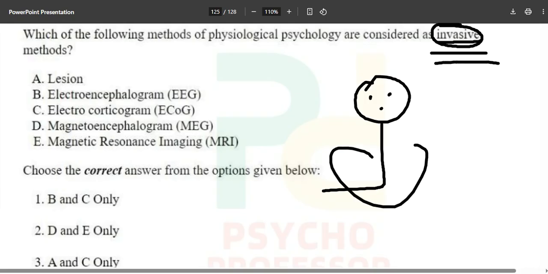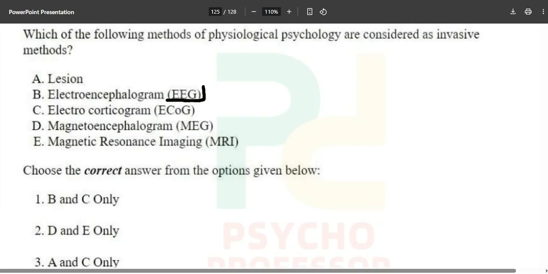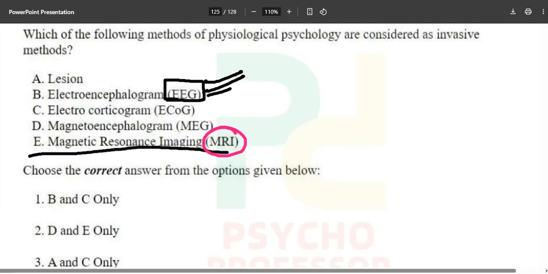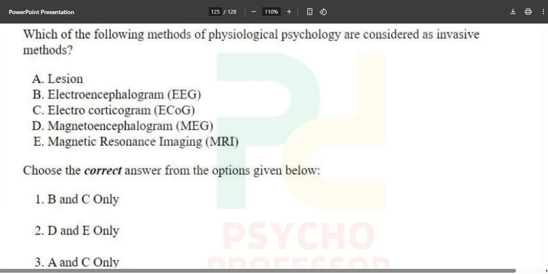Okay, now for the electroencephalogram, the EEG, do we inject something in your body? For the MRI, have you ever done your MRI, or have you ever heard that someone going through an MRI has something inserted in their body? Obviously no. Magnetoencephalogram, in MEG also it is not possible. Only and only possible in the lesion.